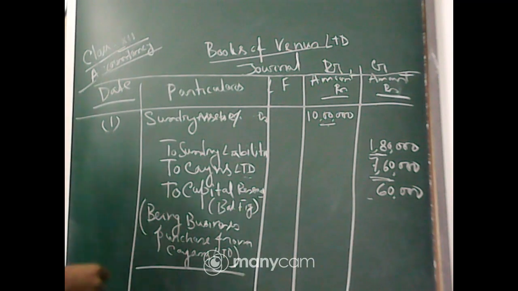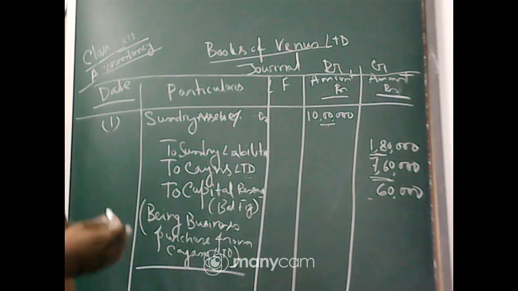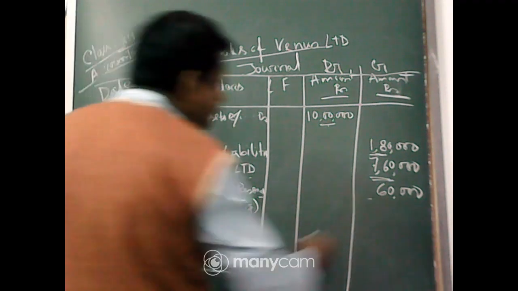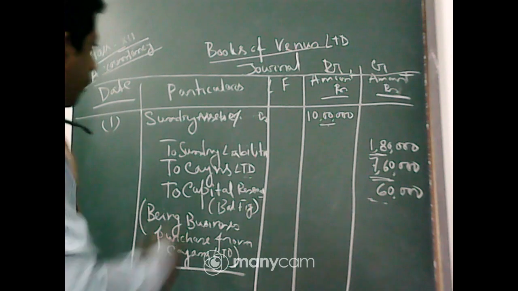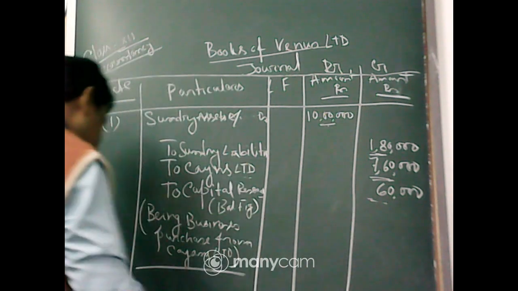In case of non-business profit, we always transfer the profit to the capital reserve. So this 60,000 is transferred to the capital reserve for further use in other cases. We know what the capital reserve use is.